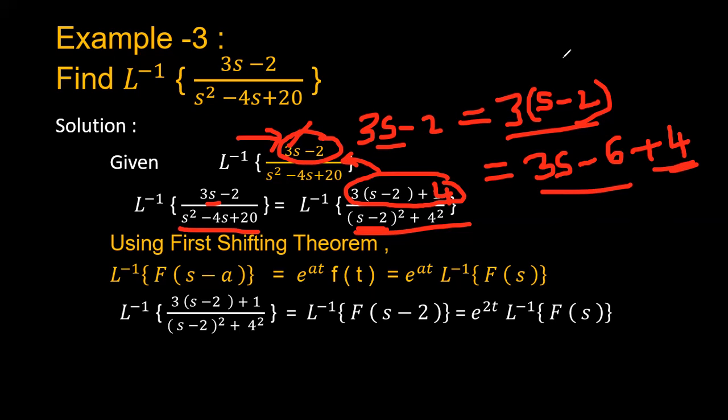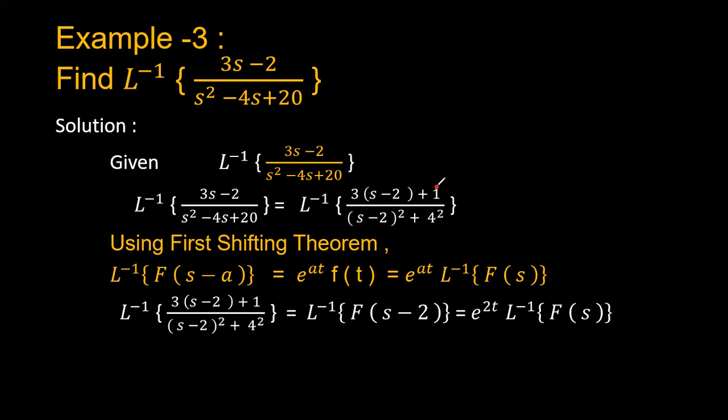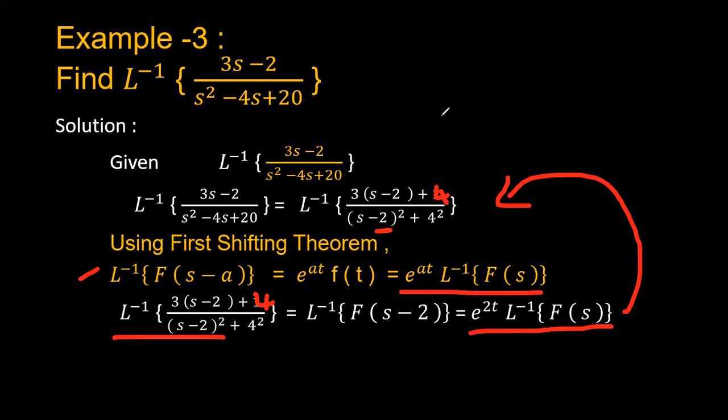Okay. So here it is wrongly typed. It is not plus 1, it is plus 4. So again you have to use the first shifting theorem. By applying the first shifting theorem, Laplace inverse of f of s minus a can be written as e power at times Laplace inverse of f of s. What is the a value here? The a value is 2 here. So for this function, e power 2t Laplace inverse of f of s. So what will you get as the function finally?